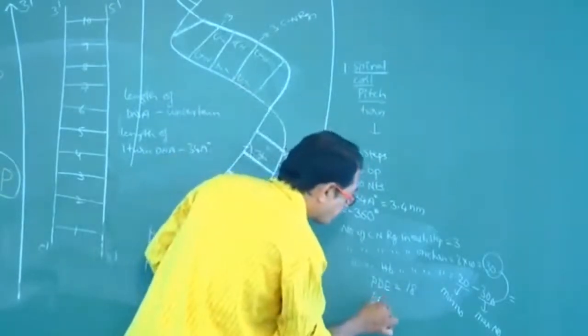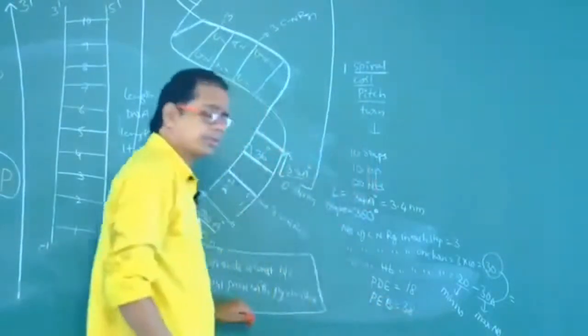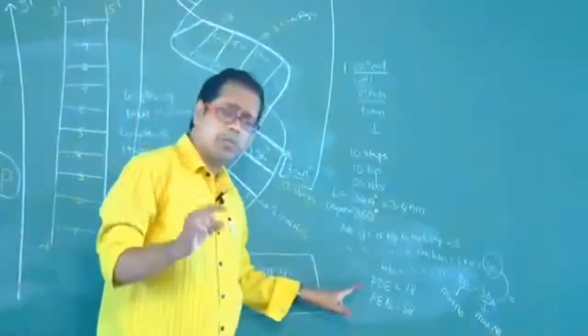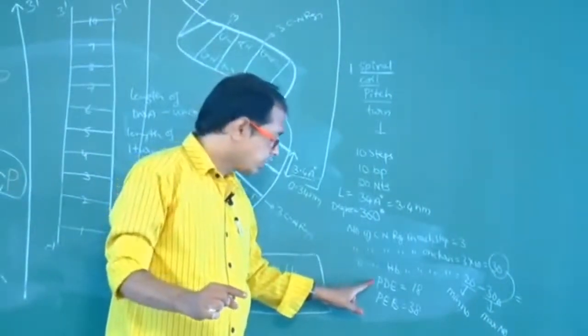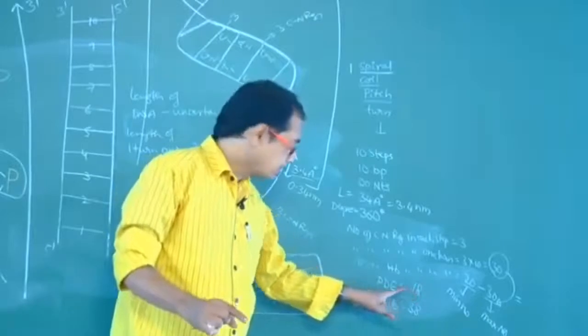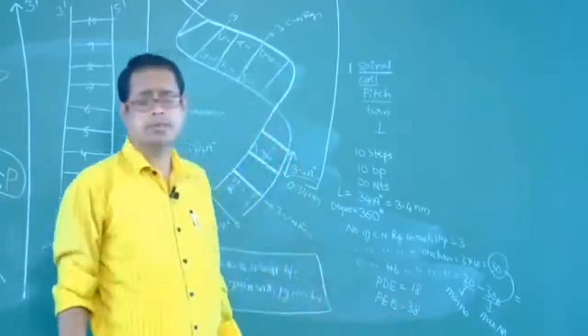Number of phosphoester bonds is 38. Number of phosphodiester bonds in one turn means 18. Number of phosphoester bonds in one turn is 38.